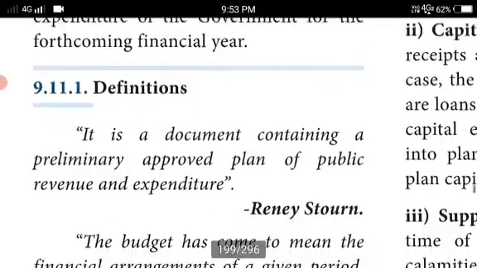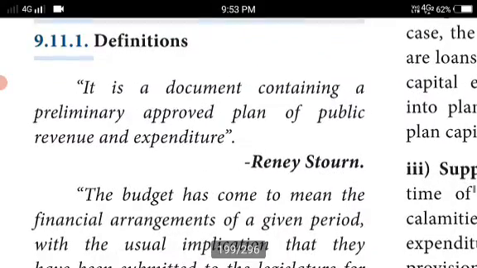Now the definitions of budget. According to Rennie Stone, it is a document containing a parliamentary approved plan of public revenue and expenditure. In the French word bougette, we know it refers to a small leather bag.